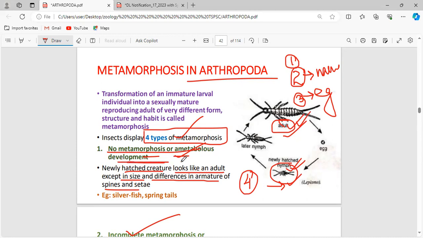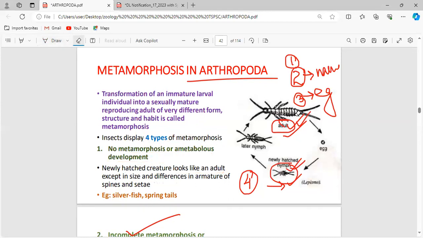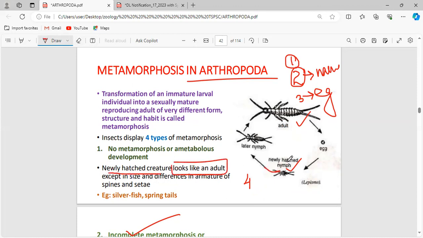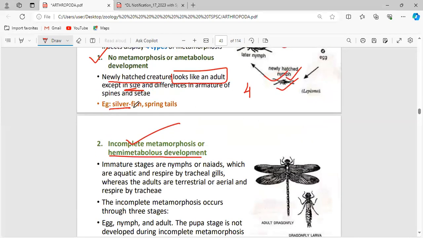That is said to be no metamorphosis or ametabolous development. This nymph will look exactly like an adult except in size. The examples are silverfish and springtails. Lepisma is nothing but a silverfish.